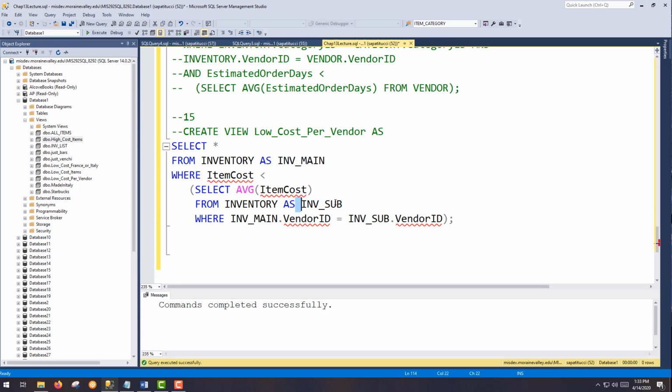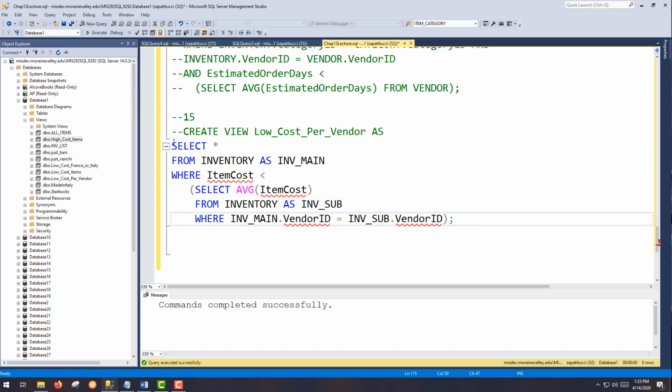I like to call it INV sub, or I use main and sub no matter what I'm doing, just to keep them straight. And so it's like you're joining the two tables onto themselves, and I still have the join clause and all that. This is a join in here, and then obviously getting the average cost there. So it's the main and sub that you have to have going on in a correlated subquery.